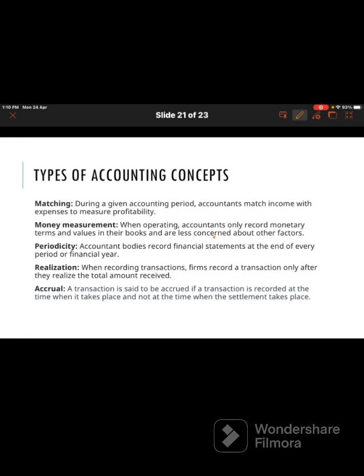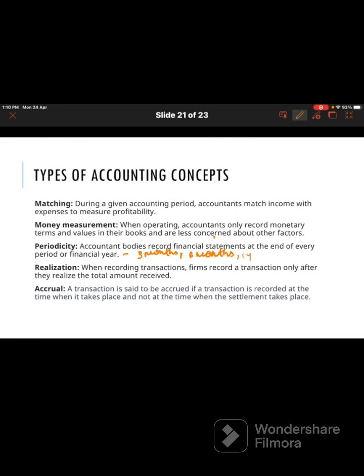Accounting bodies record financial statements at the end of every period or financial year. All the transactions are recorded in the books of account on the assumption that profits on these transactions are to be ascertained for a specified period. A specified period can be 3 months, 6 months, quarterly, half-yearly, or 1 year.